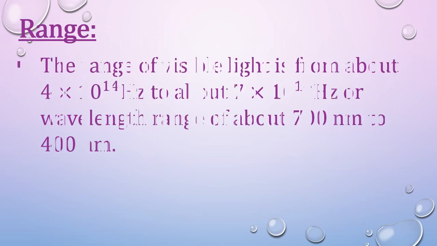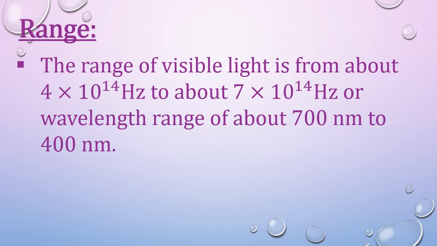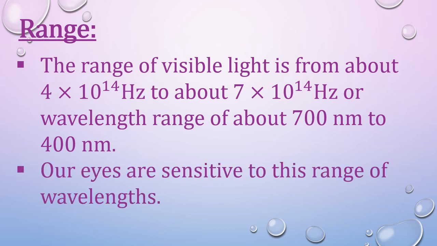Range of visible light. The range of visible light is from about 4 into 10 to the power 14 Hz to about 7 into 10 to the power 14 Hz, or the wavelength ranges from about 700 nanometer to about 400 nanometer. Our eyes are sensitive to this range of wavelength only. We are blind so far for other waves. We can see only the spectrum of electromagnetic waves which falls in this range, known as visible rays.